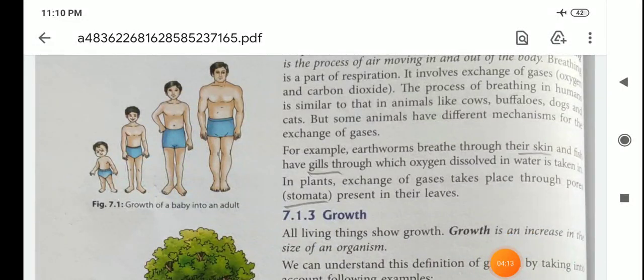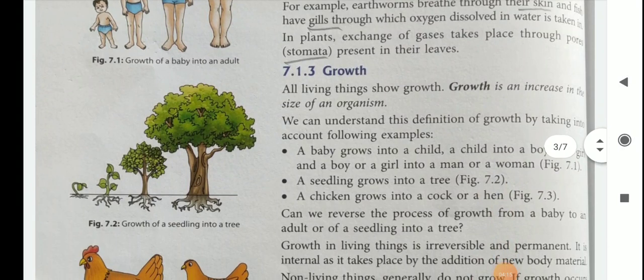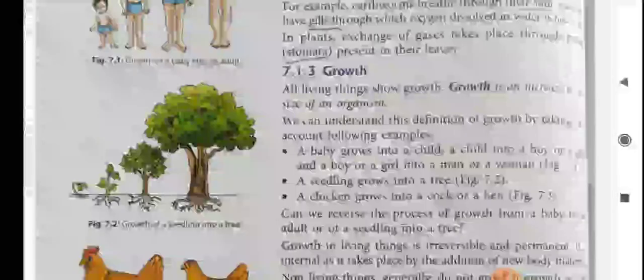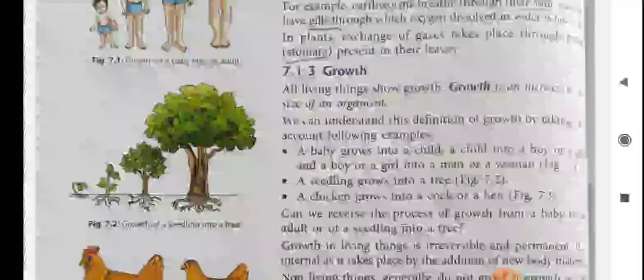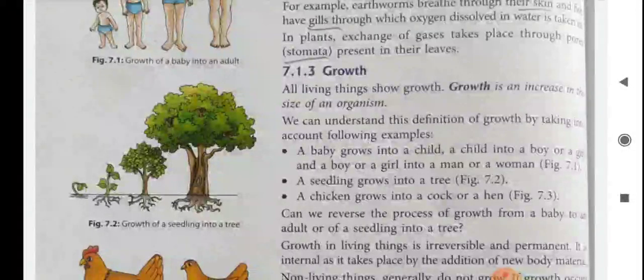The next one is growth. All living things show growth. Growth is an increase in the size of an organism. We can understand this definition of growth by taking the following examples. A baby grows into a child, into a boy or a girl, and a boy or a girl into a man or woman. A seedling grows into a tree. A chicken grows into a cock or a hen.